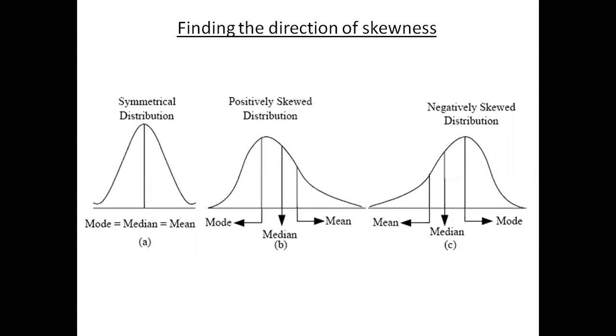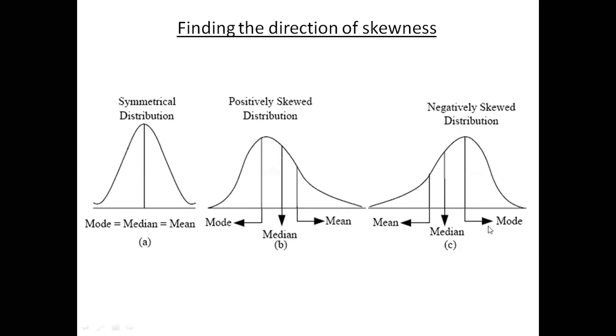But for a positively skewed distribution, we see mode is less than median, and median is less than mean. That is, mean is the highest value and mode is the lowest value. That is the most important case. And for the negatively skewed distribution, similarly, mean is the lowest value and mode is the highest value. That is the most important case you have to learn. Among the three measures of central tendency, mean, median, and mode, mean has the minimum value and mode has the highest value.